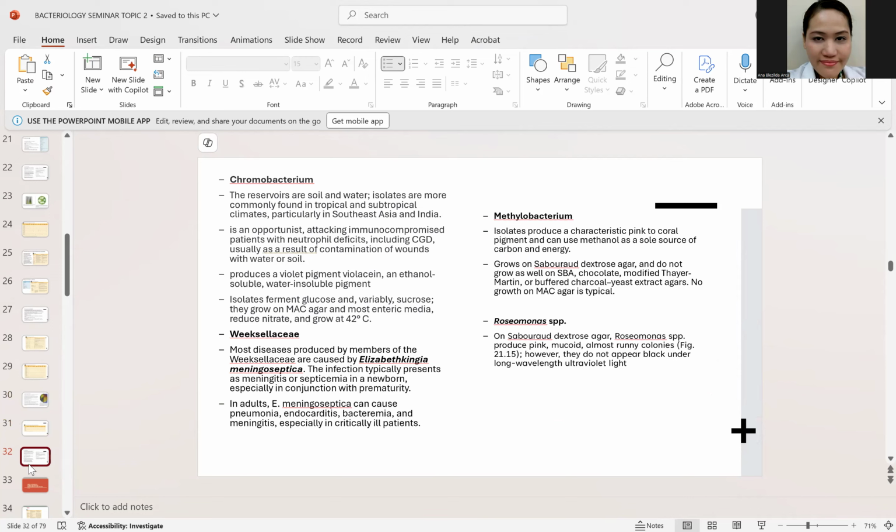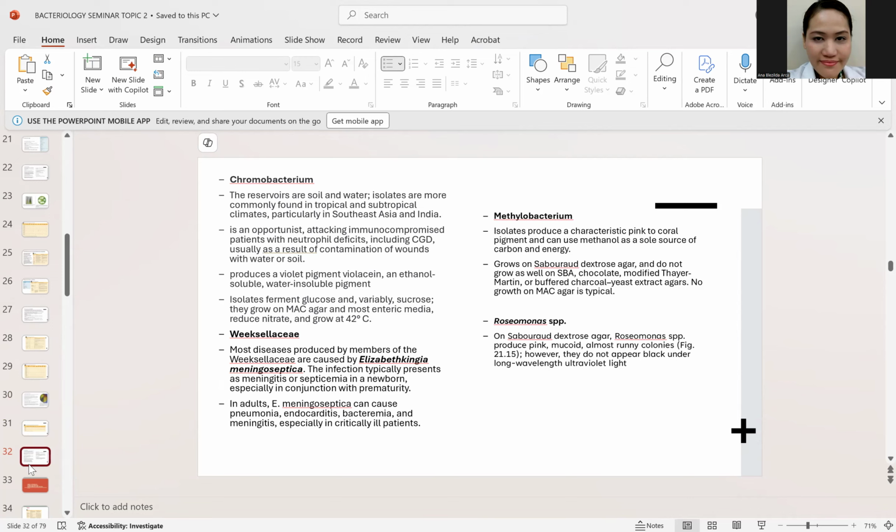Okay. Next is the Chromobacterium. Now, for Chromobacterium class, the pathogen here is the Chromobacterium violaceum that is known to produce the violacein pigment. Pagdating class sa infection, it is known to cause wound infection and also systemic infection possible din. Kasi nga class, this is an opportunistic bacteria that targets yung mga immunocompromised patients, especially people with CGD or chronic granulomatous disease wherein their immune system is impaired. Okay, impaired ang kanilang immune system.